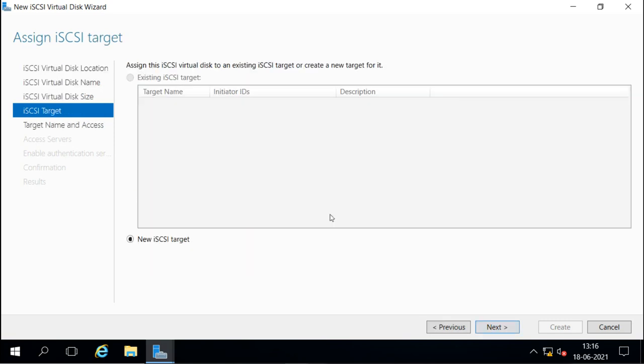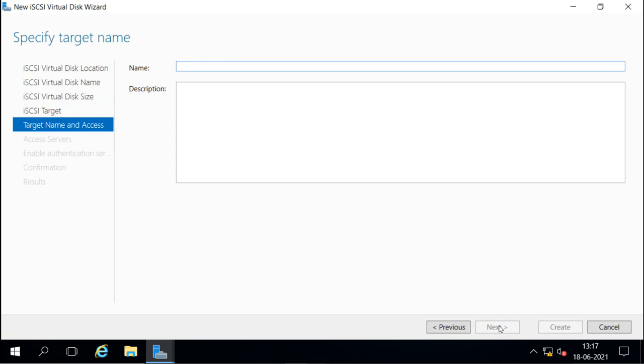Now it is asking us to select the target. By default there is no target available, so it is not showing an existing target. That means we have to create a new target because we have not created any previously. So I select the new target. Now this is the target name you have to mention. This name will appear on the client, so when the client tries to access the iSCSI server, it can get this target name.